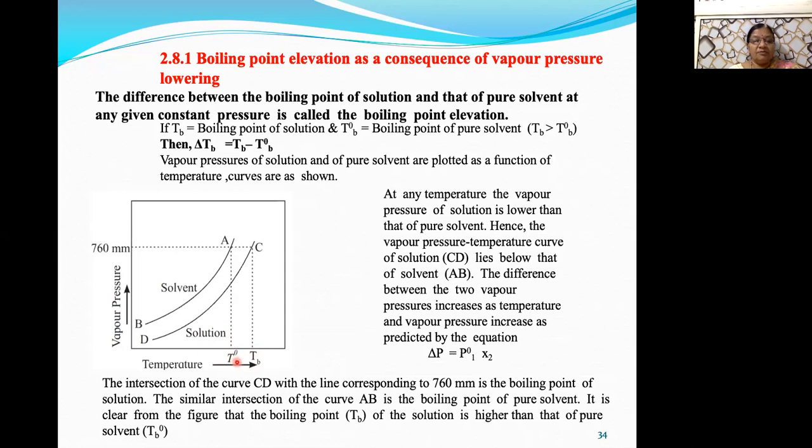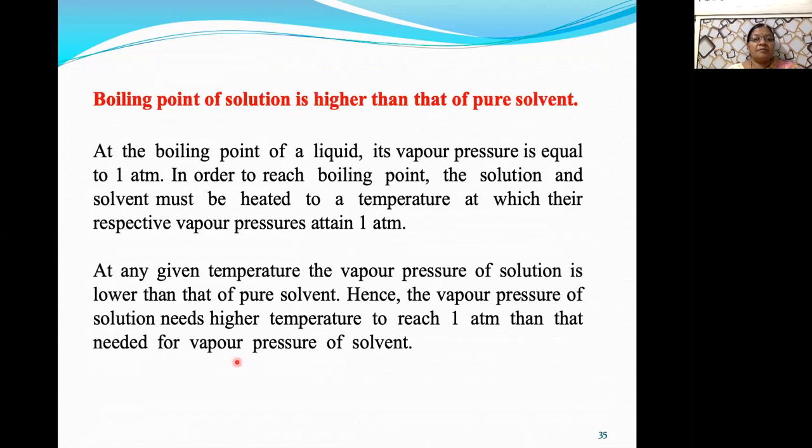Is it clear to you? Okay. Next, here again, the reason is given. Boiling point of solution is higher than that of pure solvent. Why is it higher? Let me explain with the help of the graph.